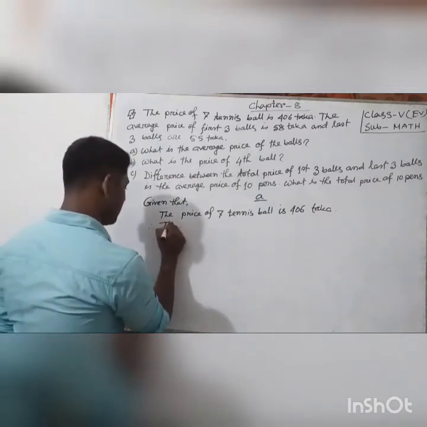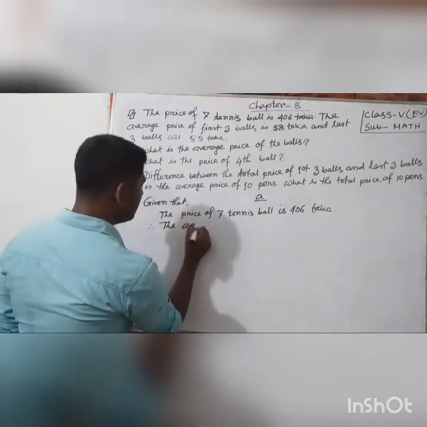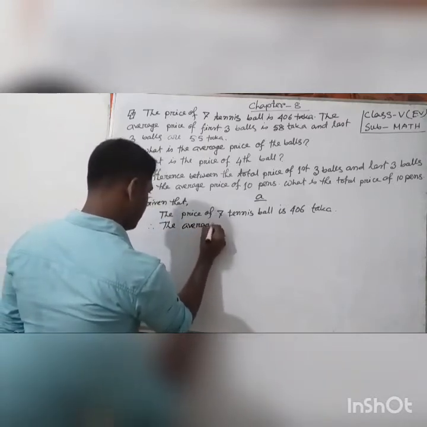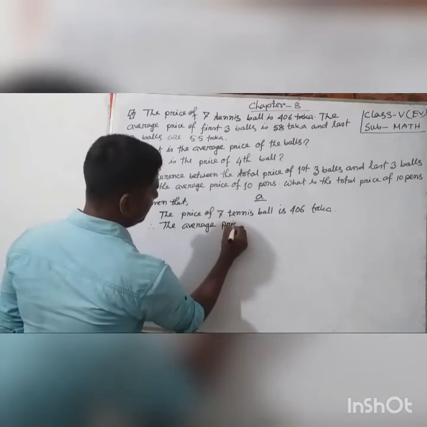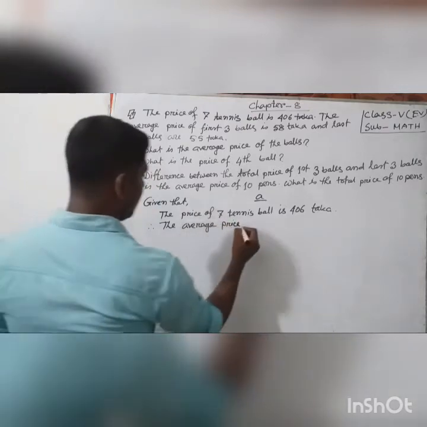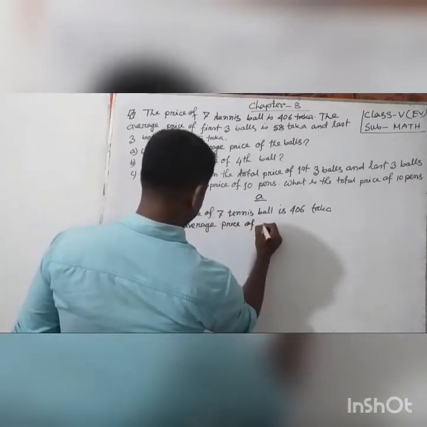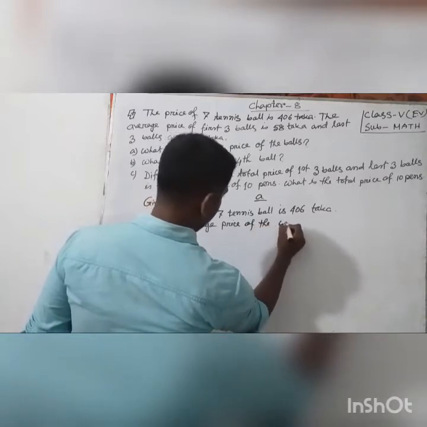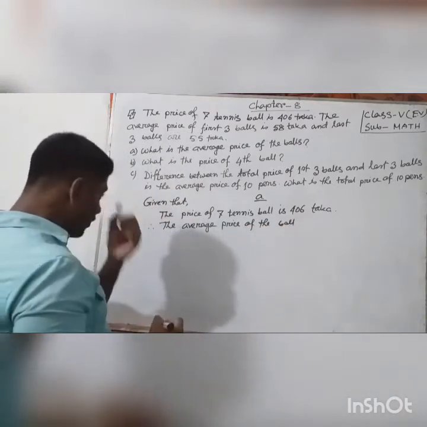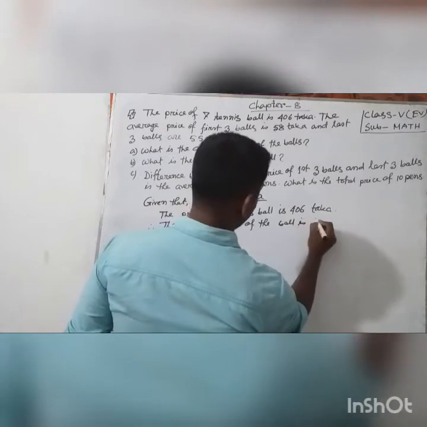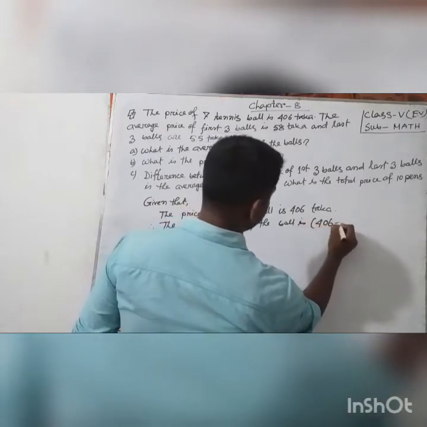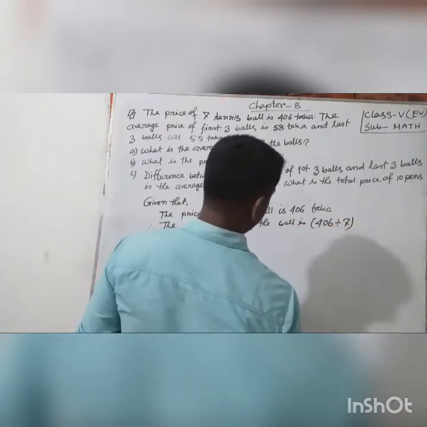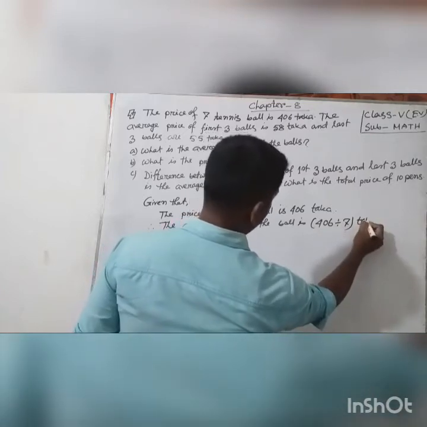So we write, the average price of the ball is 406 divided by 7 taka.